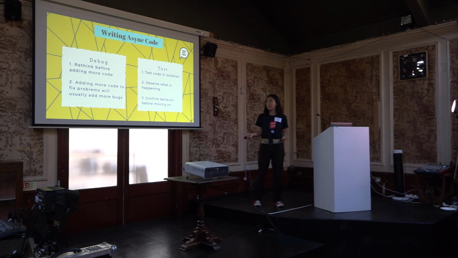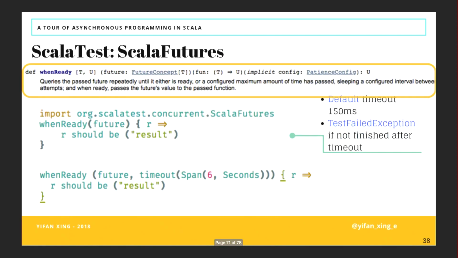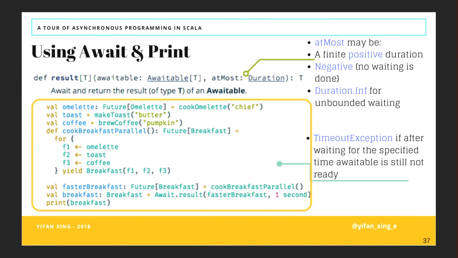So we're going to look at some examples. Let's say we're using again the breakfast example, we can simply call await.result to ask it to produce the thing inside the future. So in this given example, let's say we're cooking breakfast in futures. We cook the omelet, it produces a future, and then we do toast and coffee, and then we have a very complicated function that uses a for comprehension and puts all the futures inside and produces a future of breakfast.